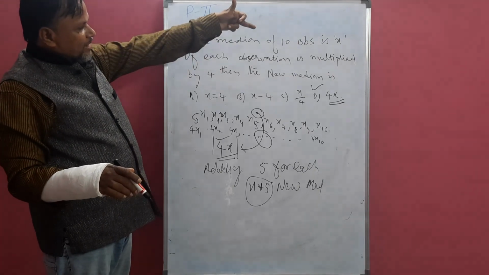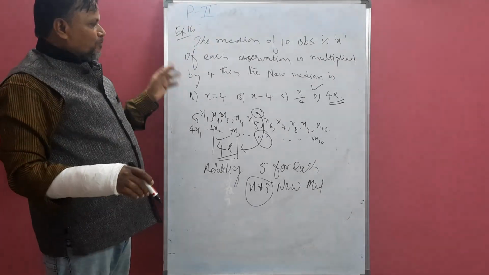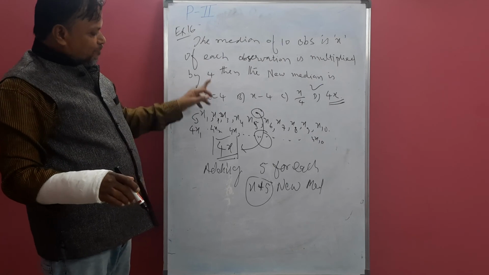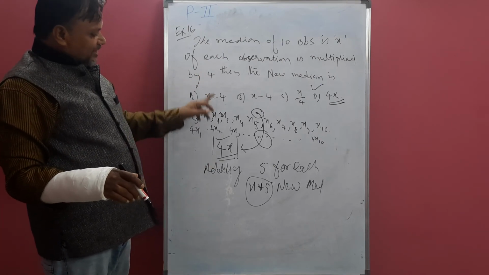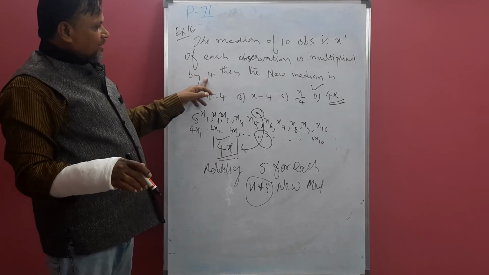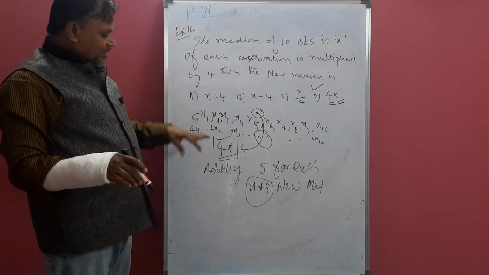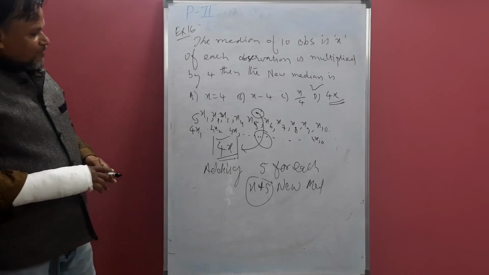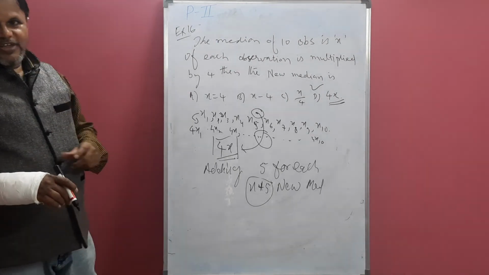If we know the median of the given observations, and multiplication is there, multiply the median. If addition is there, add to the median. If subtraction is there, subtract the value from the median. If division is there, divide the median by the given number. So this is also a logic.